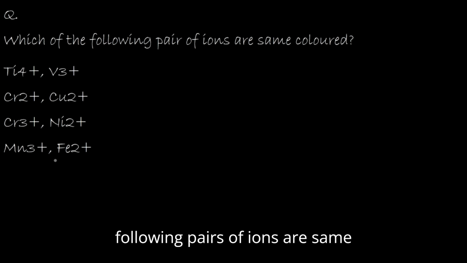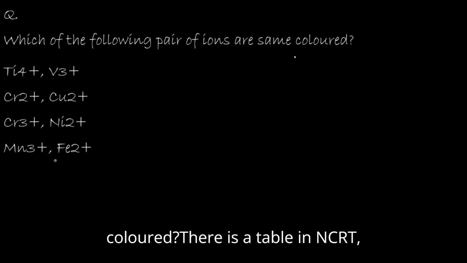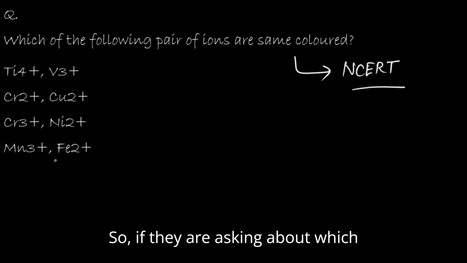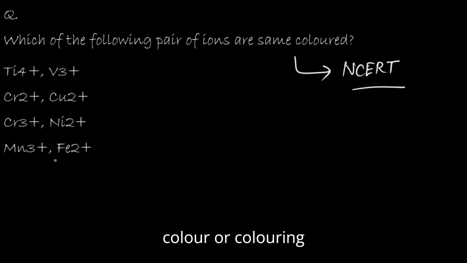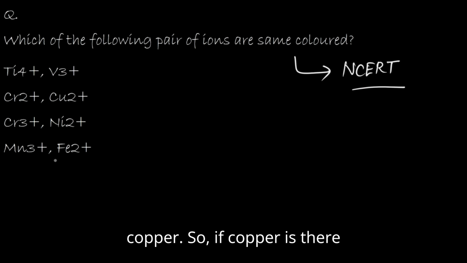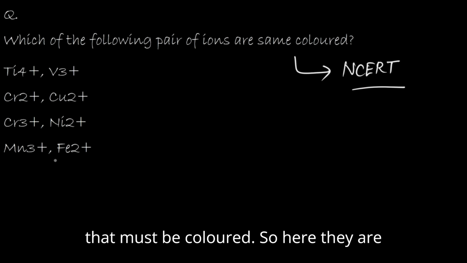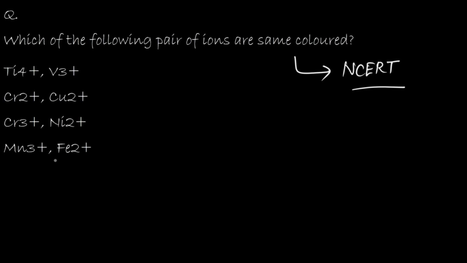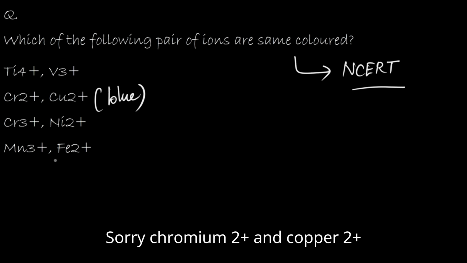Then the next question: which of the following pairs of ions are the same colored? There is a table in NCERT which gives the colors of the ions. If they are asking about color, first you look for copper. If copper is there, that must be colored. Here they are making it trickier by asking for the same color. So that clearly states option B, that is chromium 2 plus and copper 2 plus.